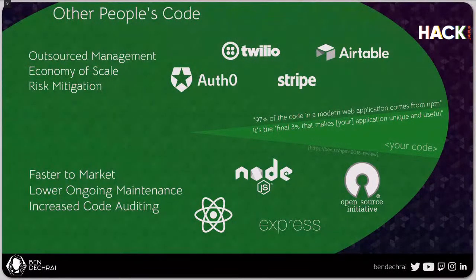And you also benefit from getting increased code audit. This is particular to open source. If you write your own code that's not open source, the only people who see it are the developers who use that code. Whereas when you use any open source application or library, specifically those that are really popularly used, there are so many people looking at that code that security vulnerabilities and performance improvements and feature enhancements and all of these things can happen a lot faster.